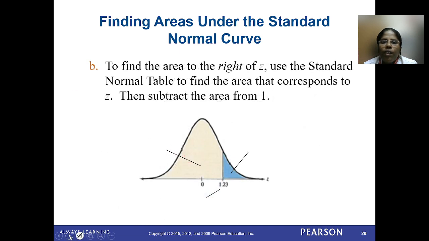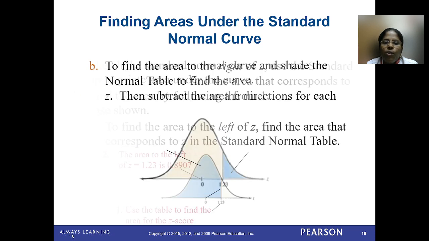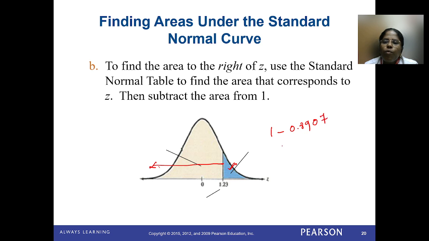The next thing, to find the area to the right of z, use the standard normal table to find the area that corresponds to z. Then subtract the area from 1. Could you understand? If you need the right side of z, from the table you will get the area to the left of z. But the total area is 1, no? We need to subtract that: 1 minus the area to the left of z. In the previous slide I showed you 0.8907, no? That value we need to subtract from 1 to get the right side. Okay, this area you can get. So I will show you here.